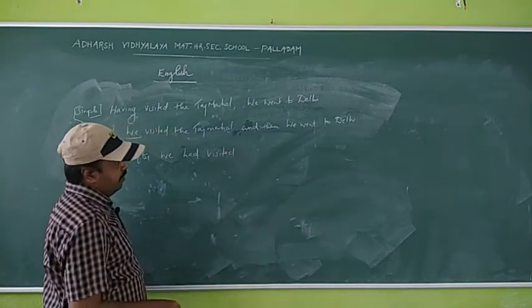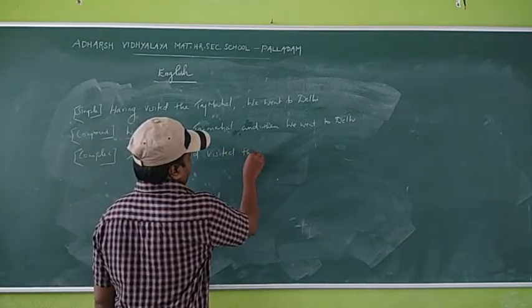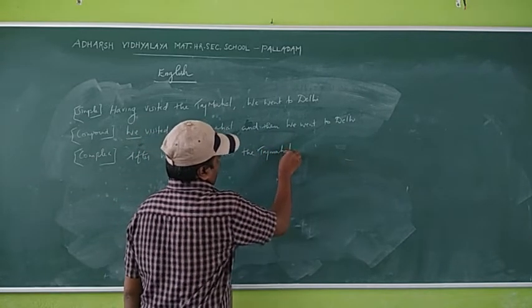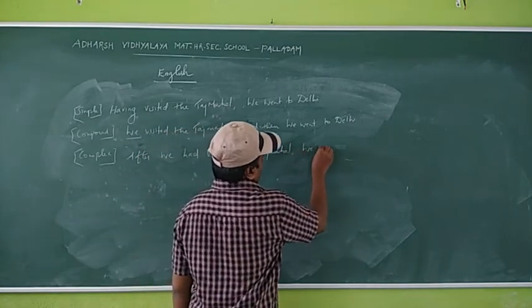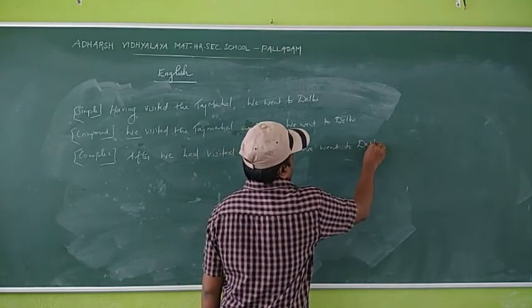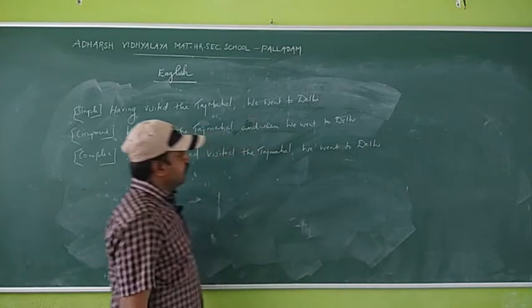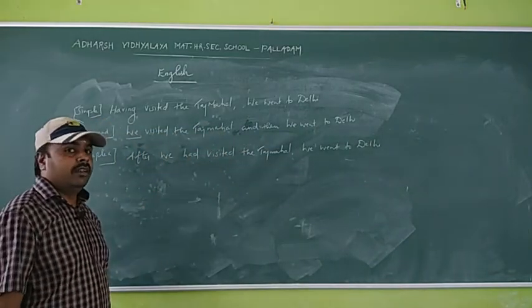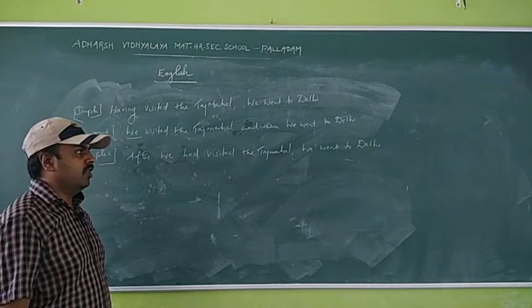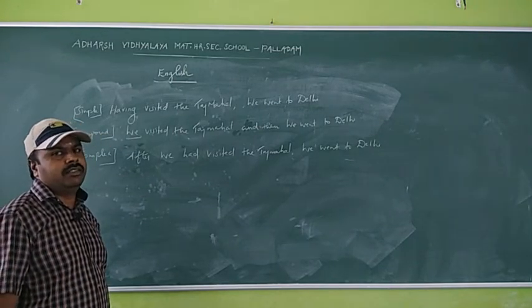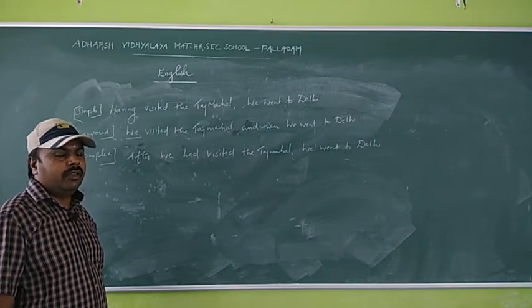So after we had visited the Taj Mahal, we went to Delhi. This is a complex sentence. Okay.